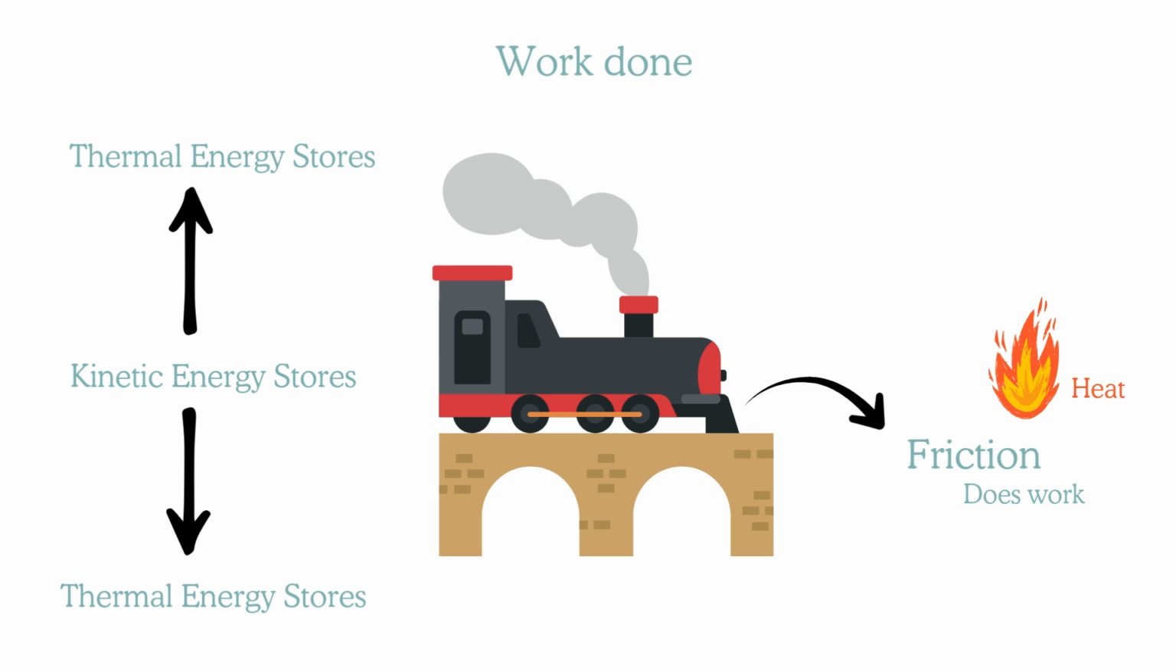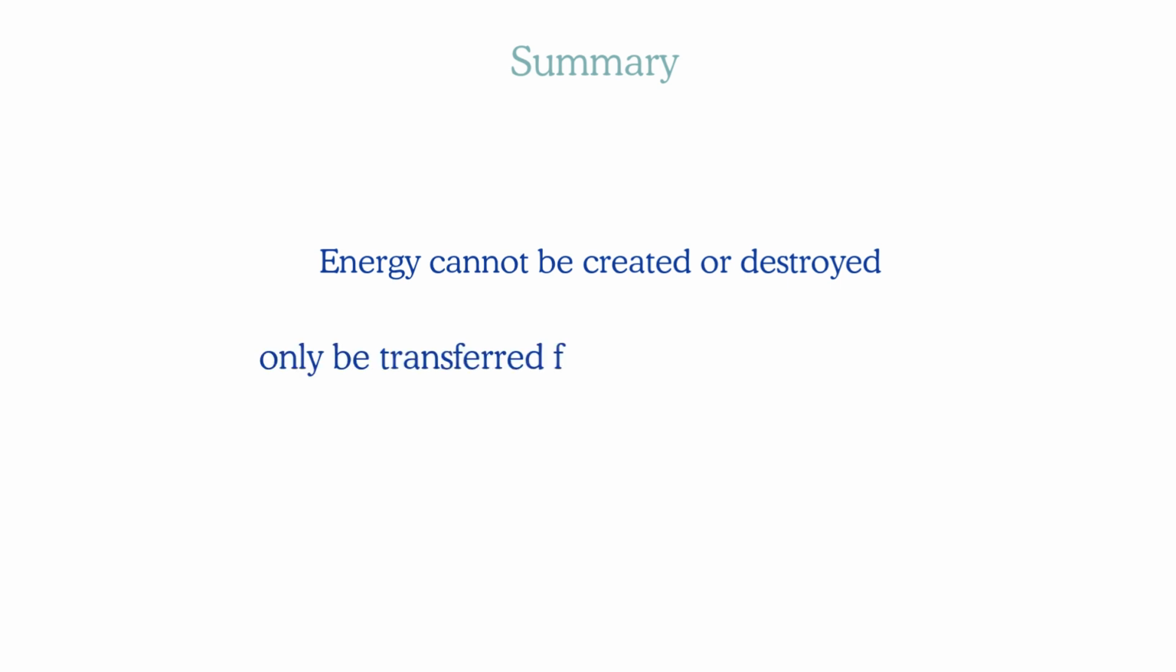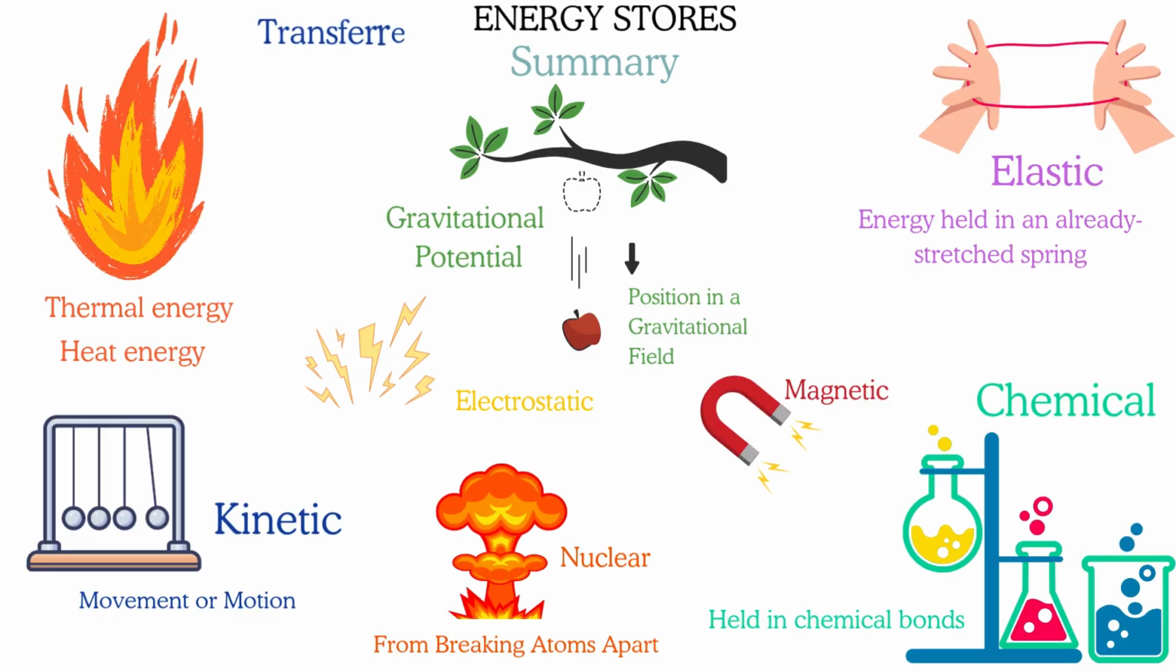Okay, so that is all for today. We looked at a couple of different things. So we firstly looked at one of the fundamental rules of energy, which is that energy can never be created or destroyed, it's only ever transferred between different forms and objects. We then looked at the different forms of energy or the different energy stores: thermal energy, which is the heat energy, gravitational potential energy, elastic energy, magnetic energy, kinetic, nuclear, electrostatic, and chemical.